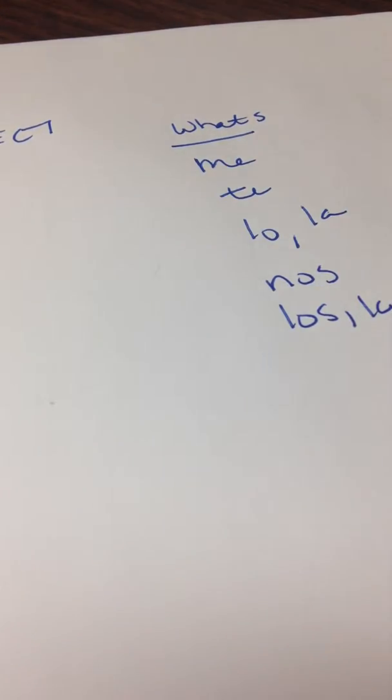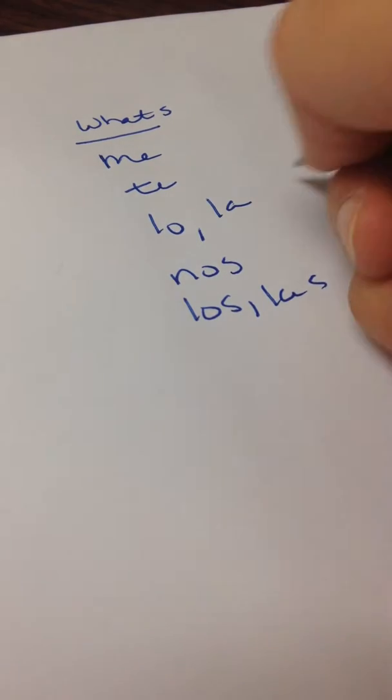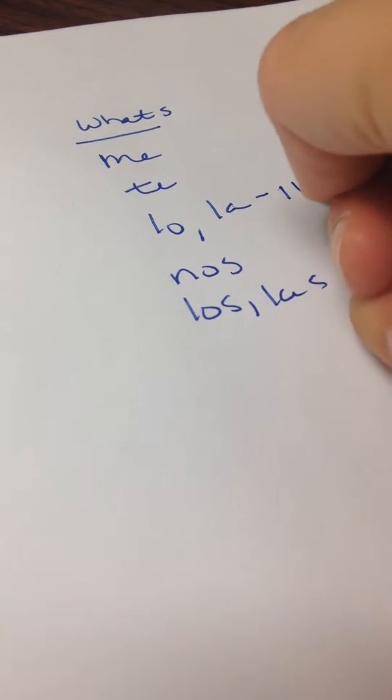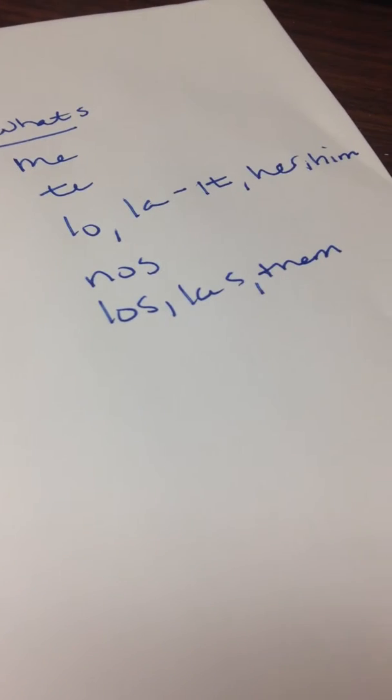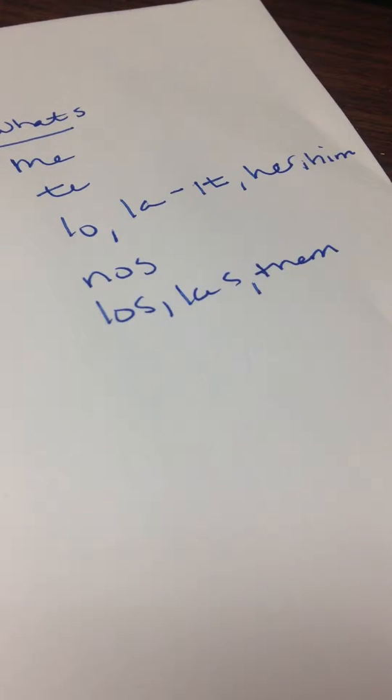So it can be me, te, lo, la, nos, los, and las. And that is the full list. So the lo and the la I say can be its, but it can also mean her and him. And the los and the las can be thems, but you should know that them can be the books. I like them, I like the books, or I like them, I like the people.